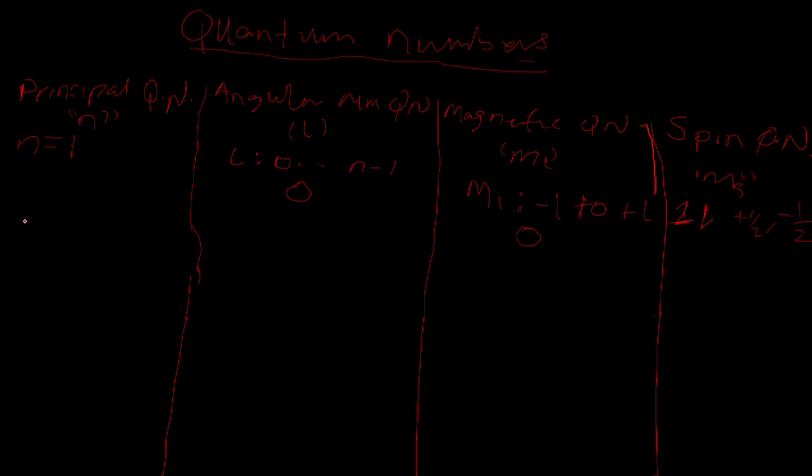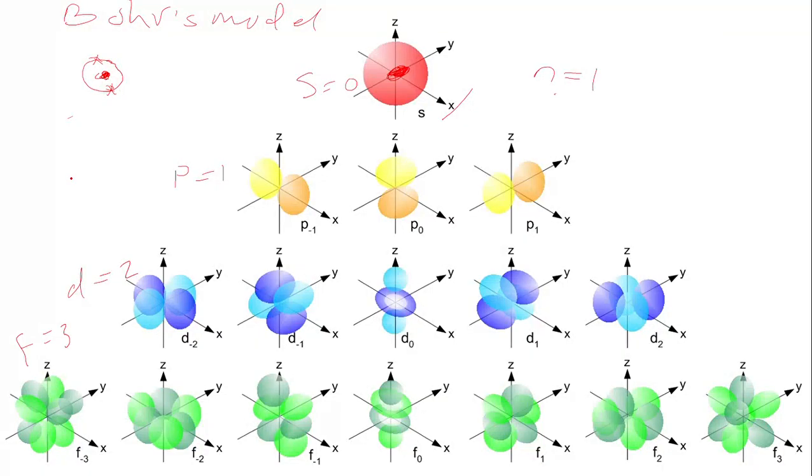So let's continue. As we are giving examples, it's becoming clearer. When n is 2, the electrons are in the second energy level.